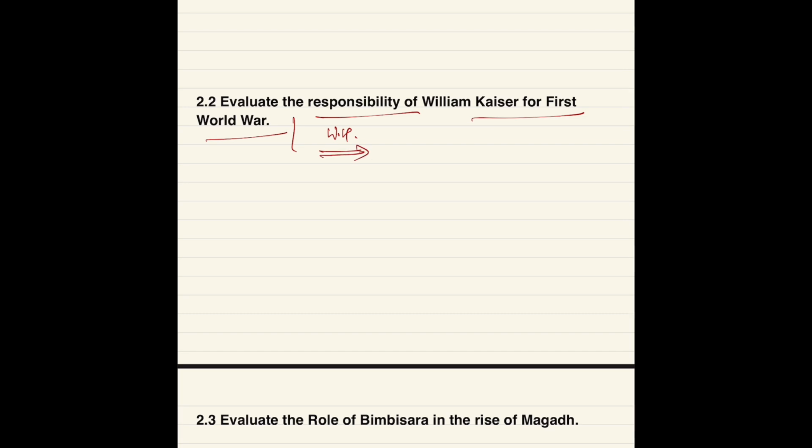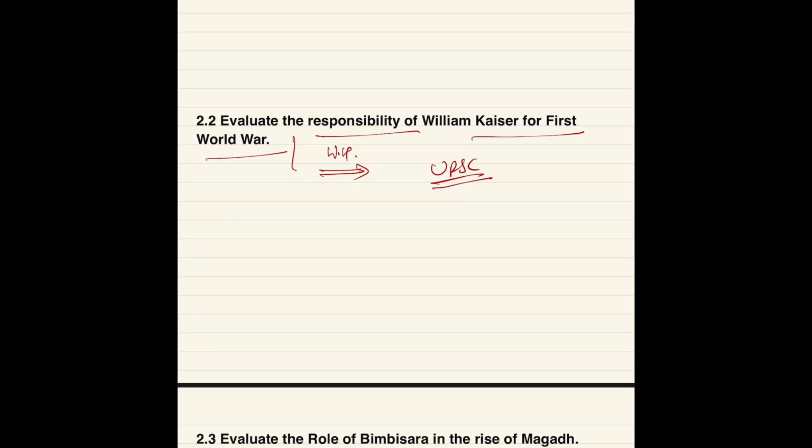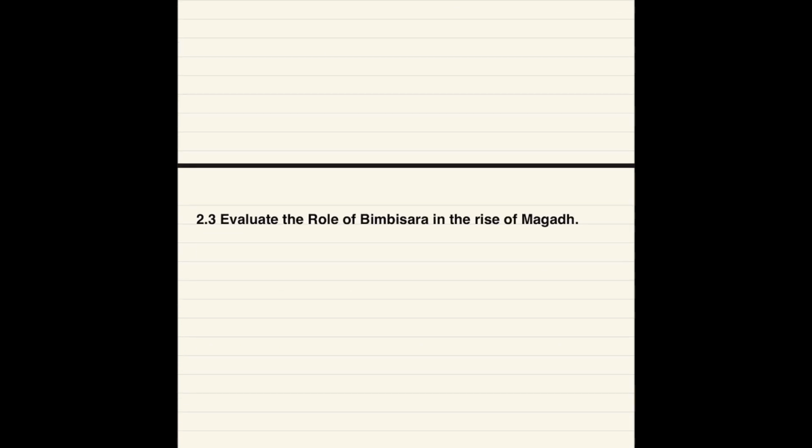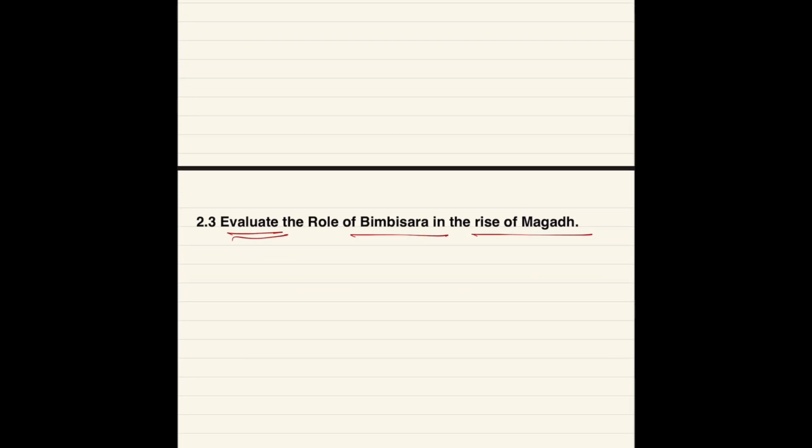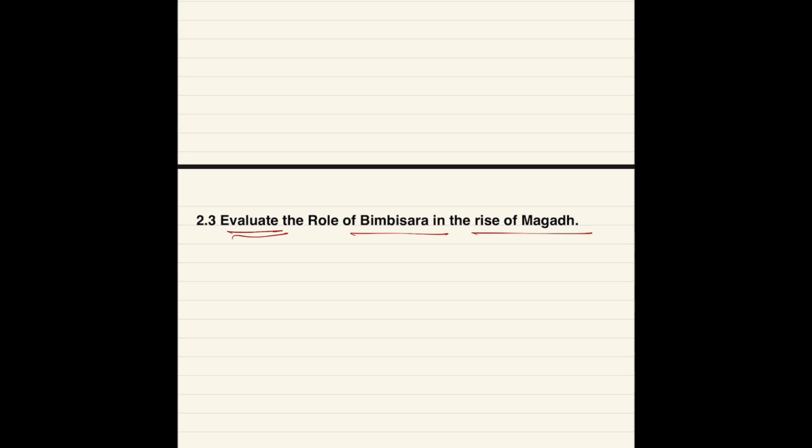When we start the UPSC concept building class, we will discuss all these things because UPSC might ask this type of question. Then move on to the role of Bimbisara in the rise of Magadha. In the 3 marker, at that time the word limit was 100 words, but right now it is 50 words only.